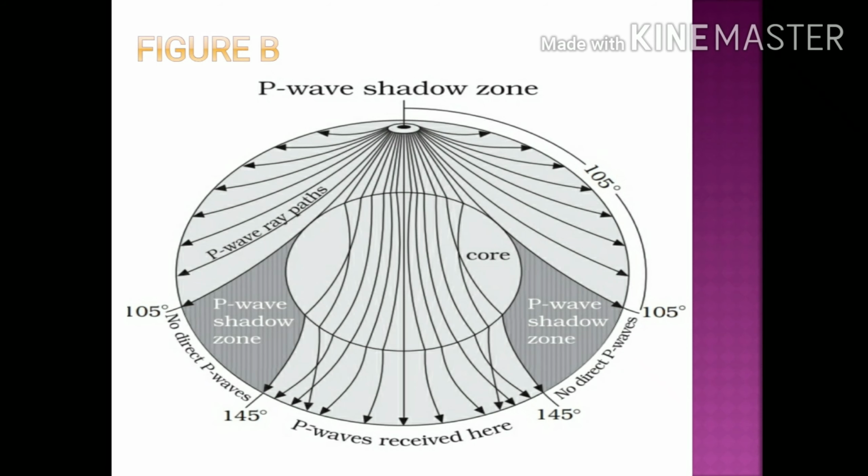This is figure B, which is showing the P-wave shadow zone. Here you can see at 105 degrees P-waves are visible. Moreover, at 145 degrees P-waves are reported. Yet the shaded portion represents that area where P-waves are not reported, where P-waves are not visible. However, if we compare the S-wave shadow zone with the P-wave shadow zone, we will find that the shadow zone of S-waves is much larger as compared to the P-wave shadow zone.